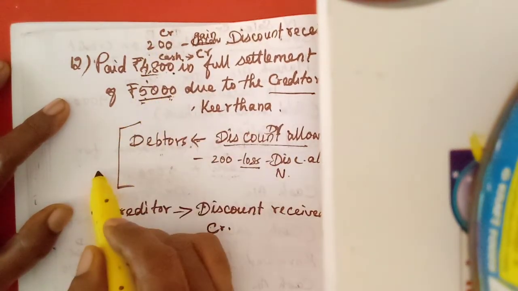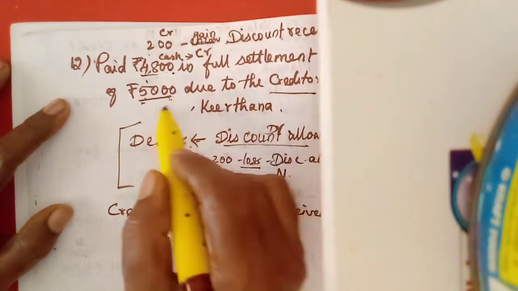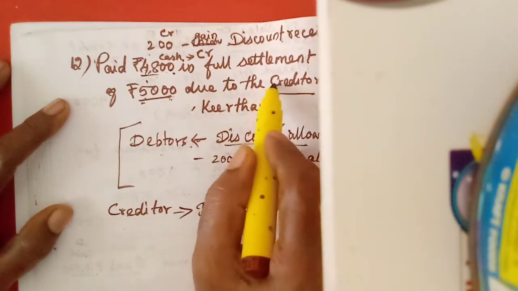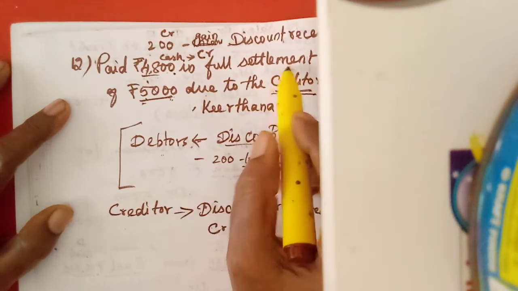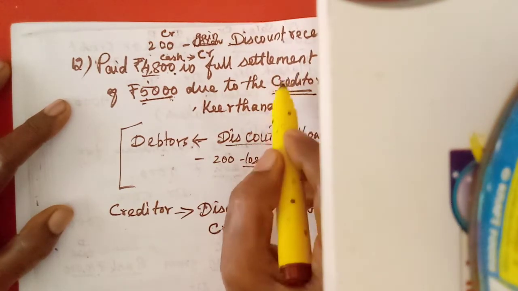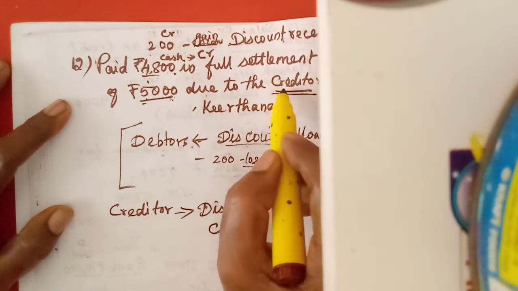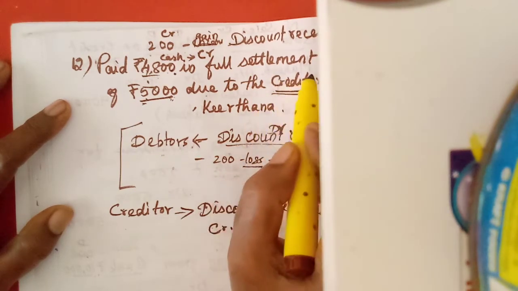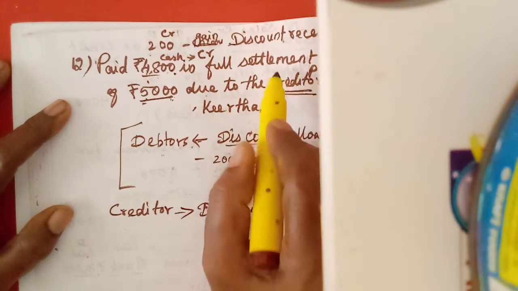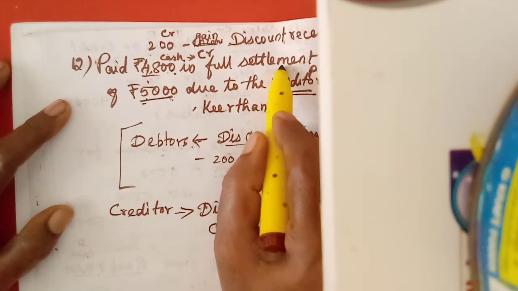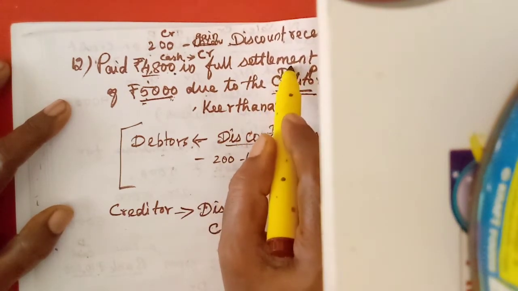What is this 5,000? Already now you see that to the creditor we are paying. So this creditor is receiving. Okay, so it is a personal account, he is receiving. So what is the rule for personal account? Debit the receiver. So we need to debit this creditor account.